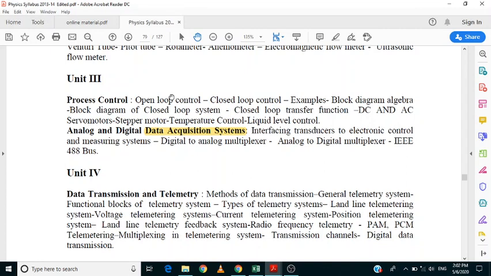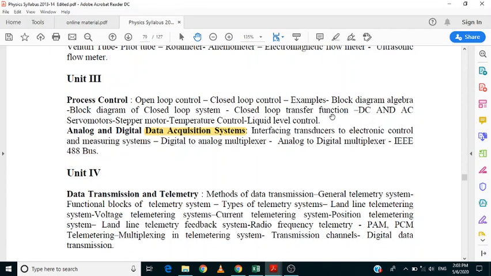For short questions, 100% they are: open loop control system, closed loop control system, transfer function, and advantages and disadvantages of open loop and closed loop, or differentiate between them, or compare open loop and closed loop control systems.